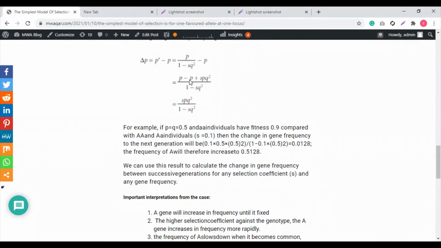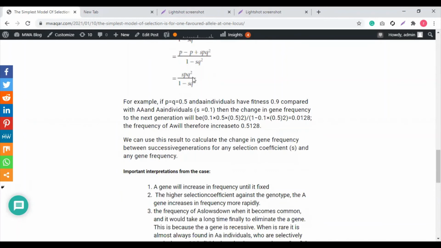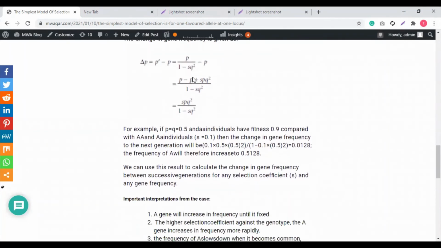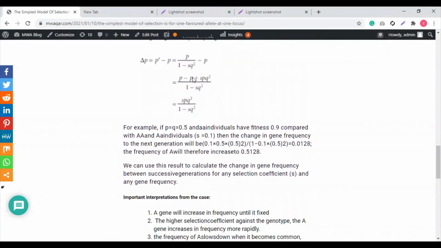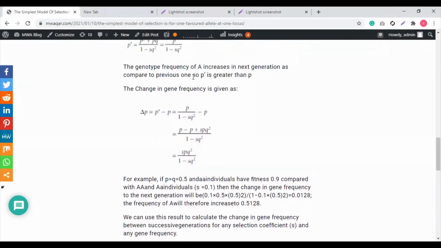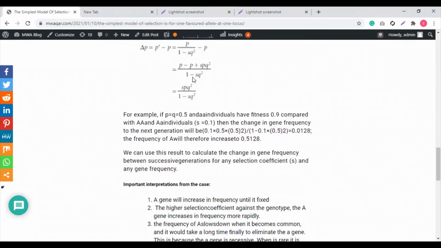And then we get SPQ square, as the two P terms cancel, over 1 minus SQ square. Now, this is the mathematical form. I'm just explaining it for your ease, but it is not my job if you are weak in mathematics.